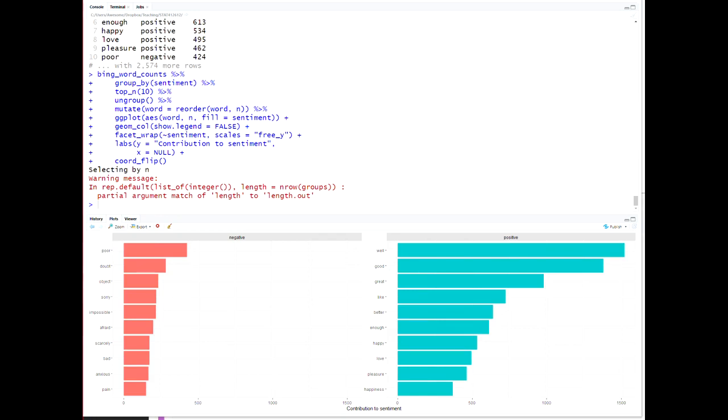So for your third exercise of the Tidy Text Week, you are going to look at how sentiment changes across the length of the book, looking at 80 lines at a time like we just did with Austen. Compare how the sentiment changes in Victor Hugo's Les Miserables and Charles Dickens' A Tale of Two Cities. Look at negative versus positive sentiment, and then pick out some sentiment that you want.